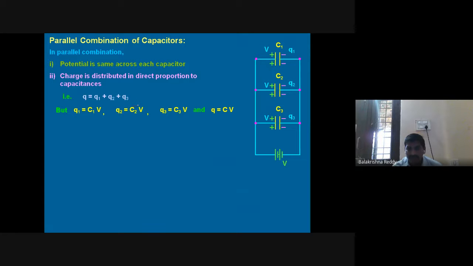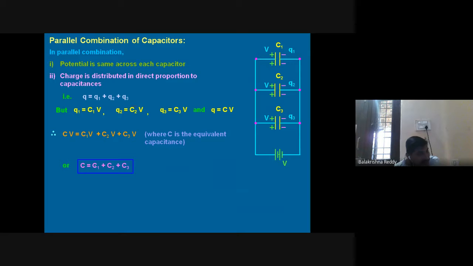The total charge supplied from the battery is the equivalent capacitance into total voltage. Substituting all in the above equation, CV equals C1V plus C2V plus C3V. We know that V is a constant, so it gets cancelled on either side. I have the equation C equals C1 plus C2 plus C3.